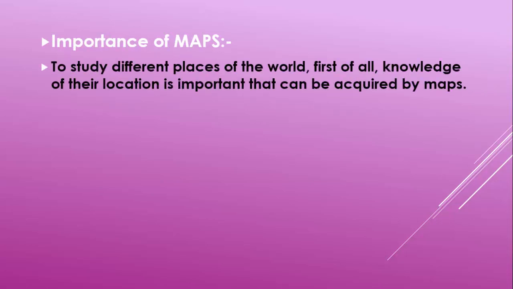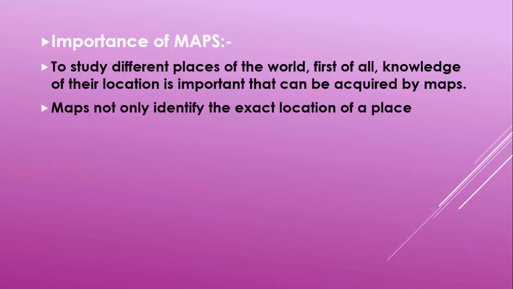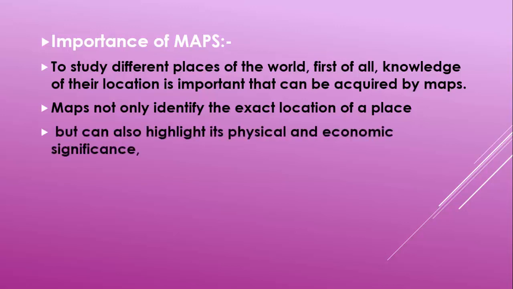To study different places of the world, first of all, knowledge of their location is important. That can be acquired by maps. Maps not only identify the exact location of a place, but can also highlight its physical and economic significance.